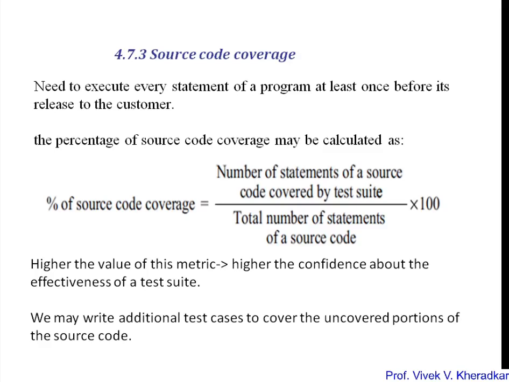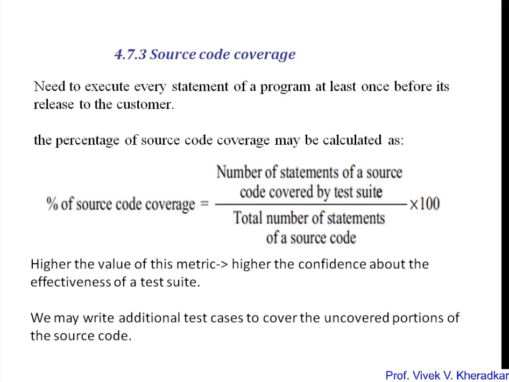The percentage of source code coverage equals the number of statements of source code covered by the test suite, divided by the total number of statements of source code, multiplied by 100. As you know, when you design the test suite, we find how much source code is covered by it. So you have to identify how many lines are covered by your test suite divided by the total lines. Based on this ratio, we decide the percentage of source code covered by your test suite.